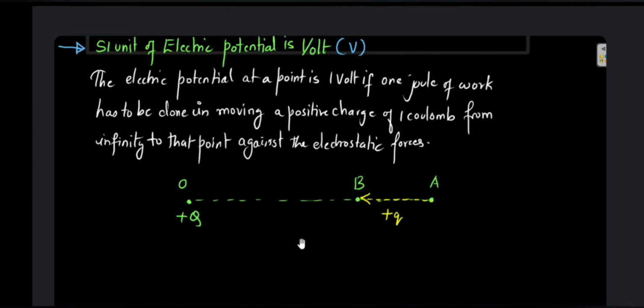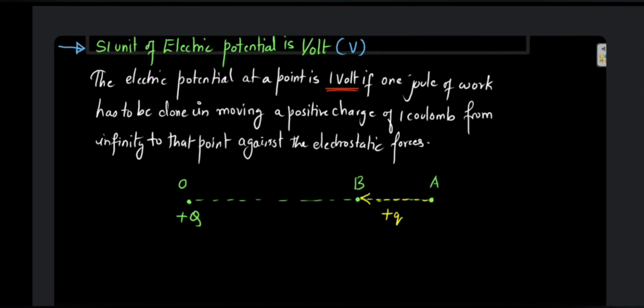So basically, the SI unit of electric potential, as we discussed, the potential difference or the potential at a point, is volt. So we can define 1 volt from here also. So what will be 1 volt? Electric potential at a point is going to be 1 volt if 1 joule of work has to be done in moving a positive charge of 1 coulomb from infinity to that point.